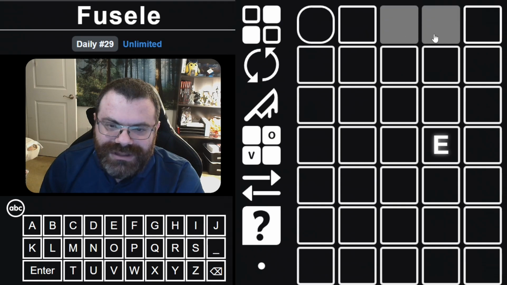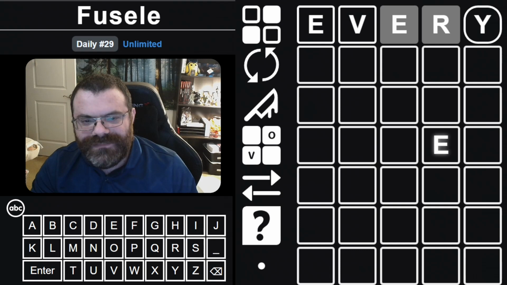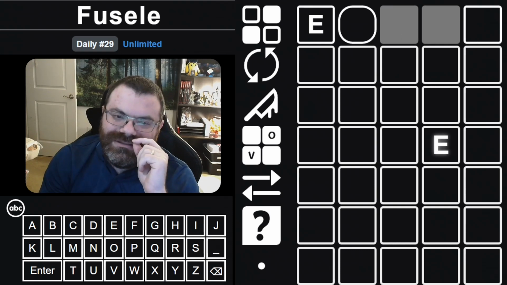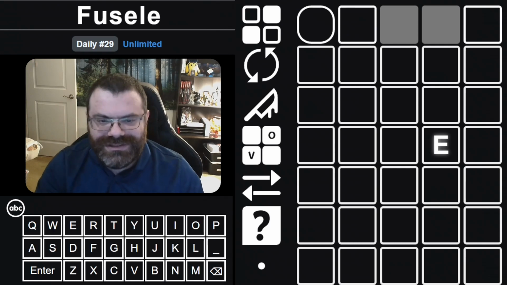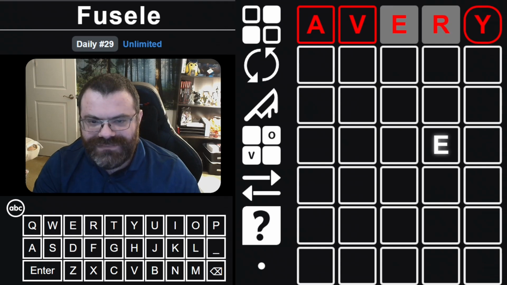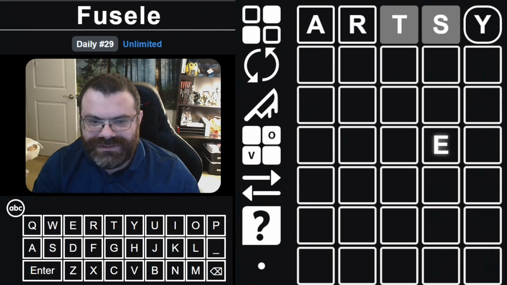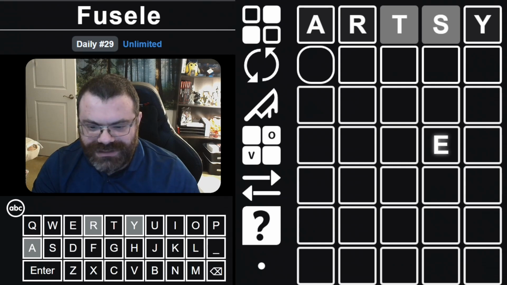We have 2 incognito tiles to start with, but so I don't want to do every, because if this is gray, this could still be green, and I don't really want to deal with that right now. So let's switch this to QWERTY, and let's just do maybe a similar word. We'll do Avery instead. Oh, Avery's not a word. How about artsy? I don't know. That feels similar to me. No A or Y in the word. Now we have to repeat a letter.